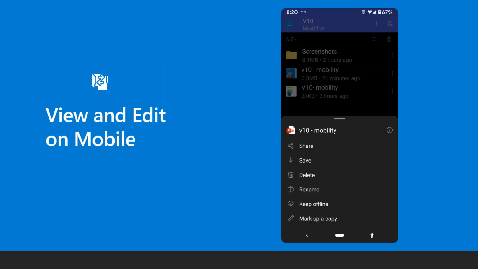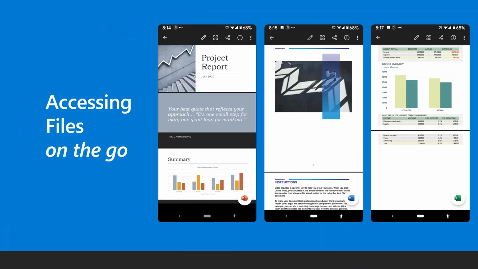On the mobile OneDrive app, all files are cloud only. You must manually save files offline as needed. Using OneDrive and the Office mobile app, you can edit files on mobile phones and tablets as well.